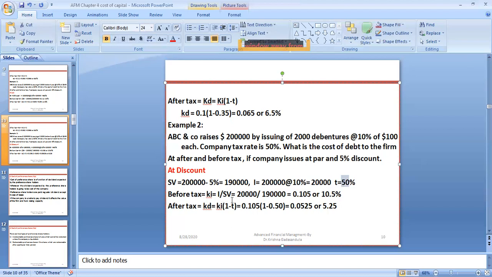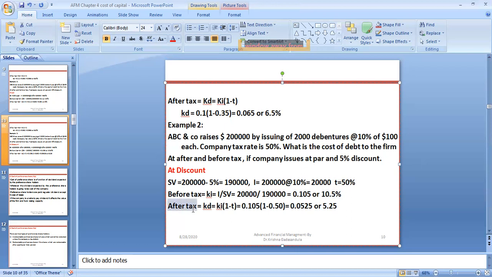So before tax, you can apply the same formula: 20,000 interest by 190,000, after the discount. It may become 10.5%, because they are giving a discount to the public, so it is costing more.